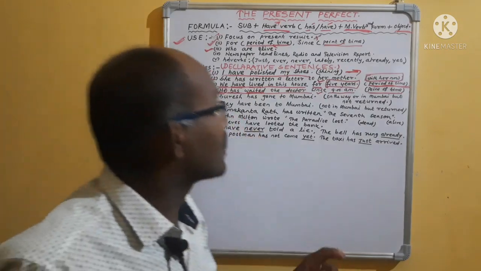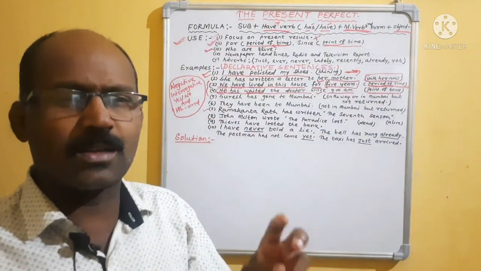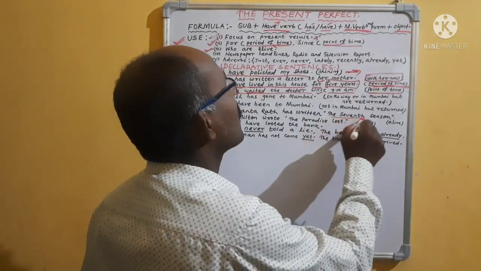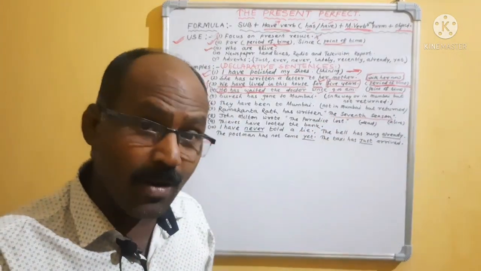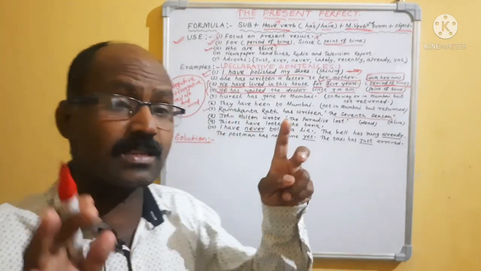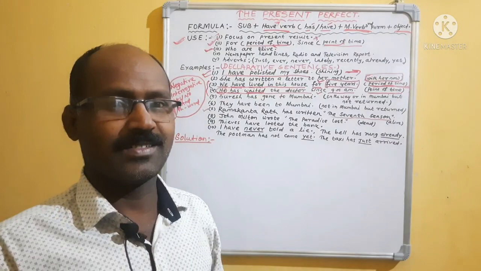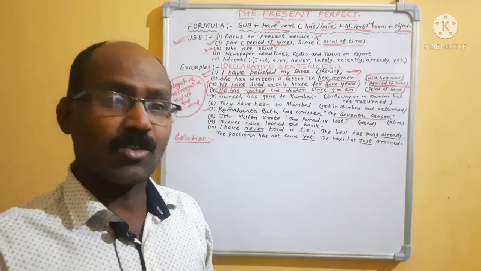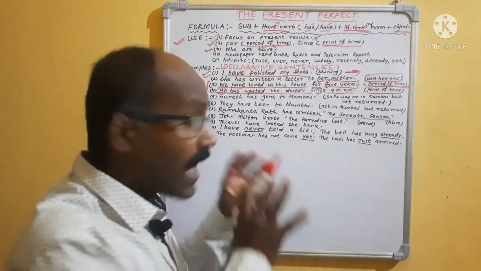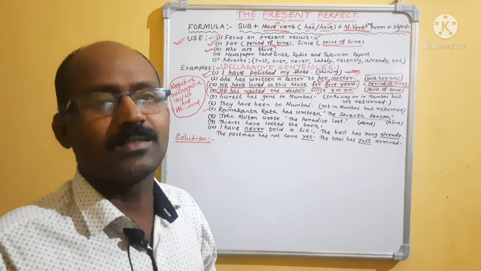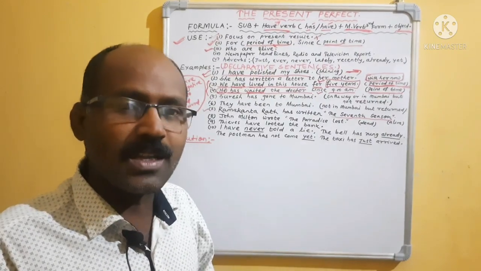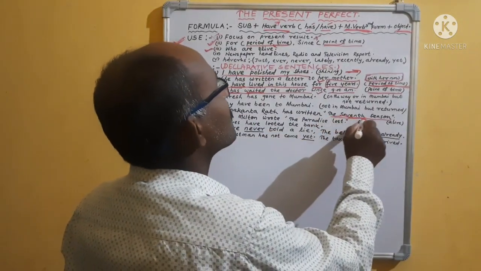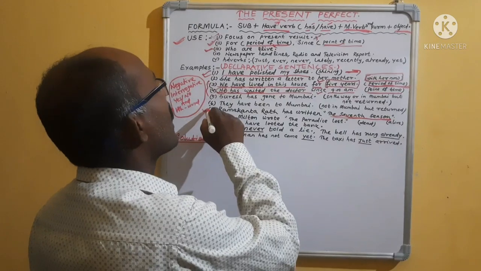Ramakant Rath has written The Seventh Season. Ramakant Rath is a poet, and he has written a book. The name of the book is The Seventh Season. But please remember, if Ramakant Rath is alive, then you can use present perfect. Clear? Ramakant Rath, now he is writing. Now he is in the world. Okay, that means he is alive. That means he has completed, he has written, that means The Seventh Season book.